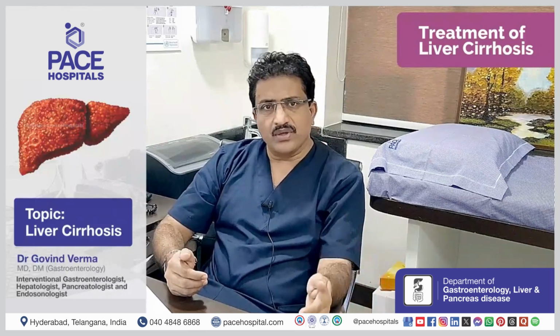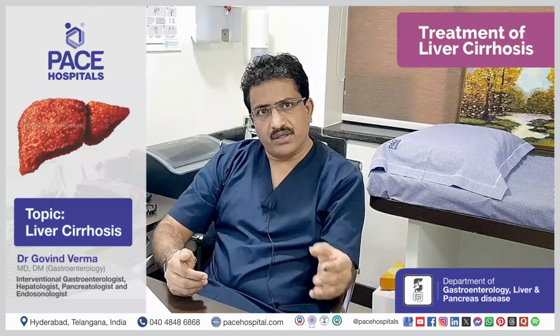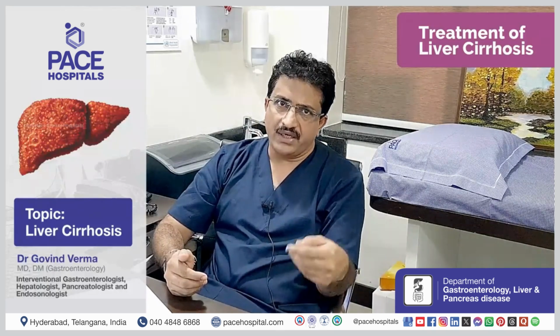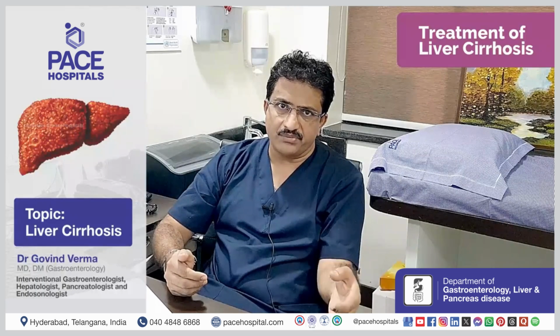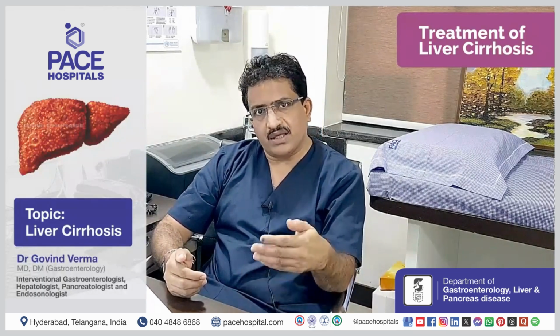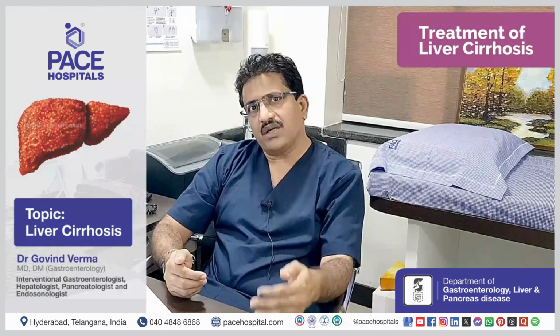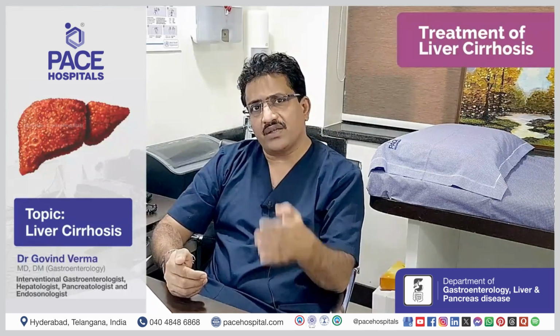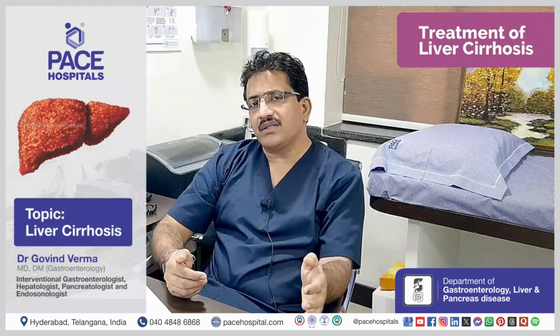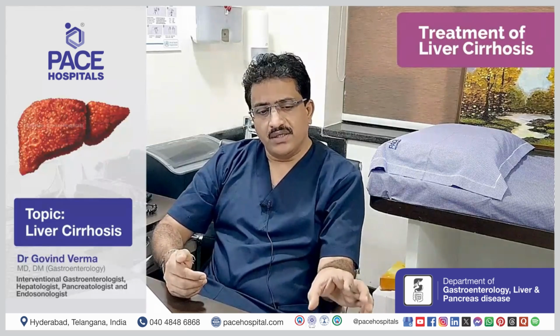If you look at other etiologies like hepatitis B or hepatitis C causing early liver disease or cirrhosis, we can treat by giving antivirals which work against hepatitis B or C. Similarly, in autoimmune liver disease, we can give steroids and azathioprine, drugs which work against autoimmune liver disease and stop further progress of the liver disease.